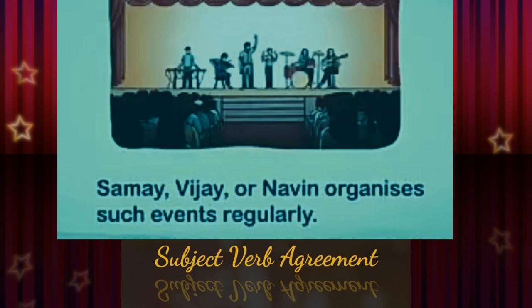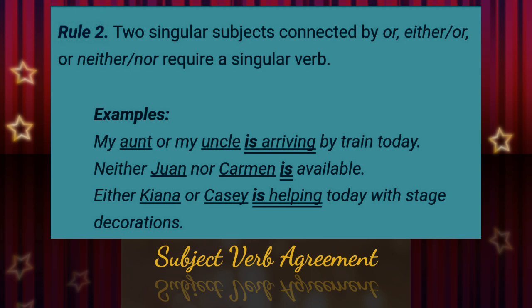It is because these singular subjects are connected with the help of or. So whenever you connect two or more singular subjects with the help of or, it should be followed by a singular verb form. Understood? And that's why the singular verb form organizes is used in this sentence. So here comes the second rule.